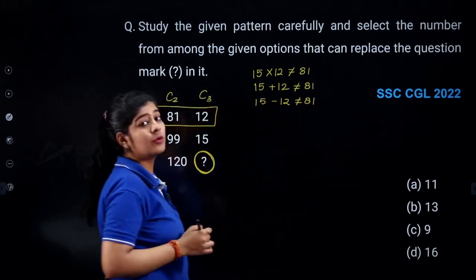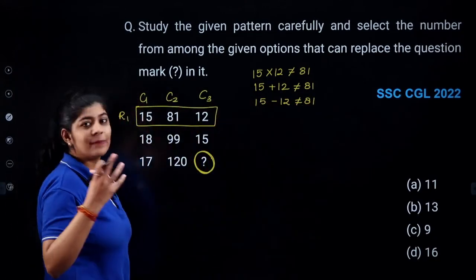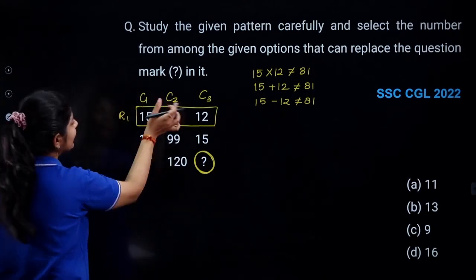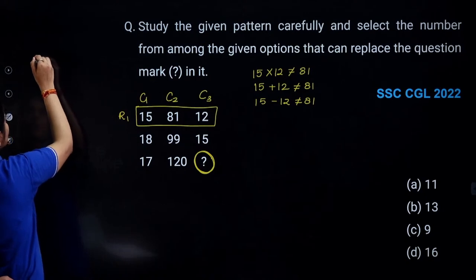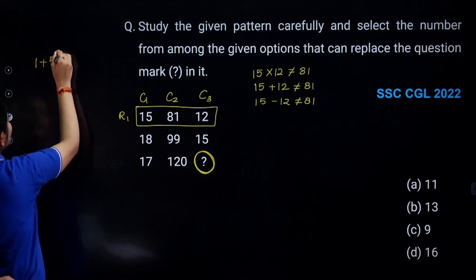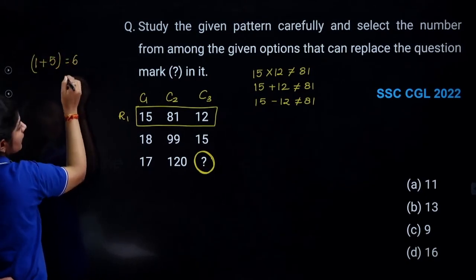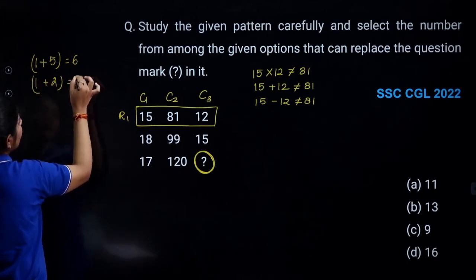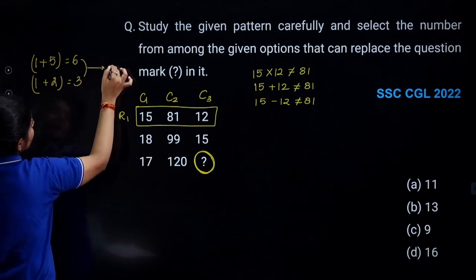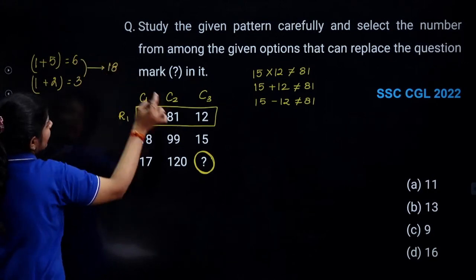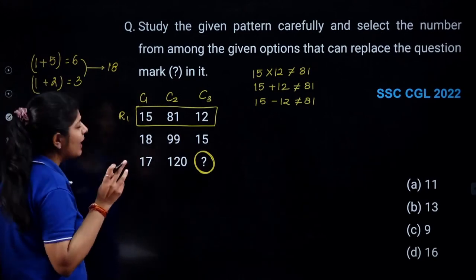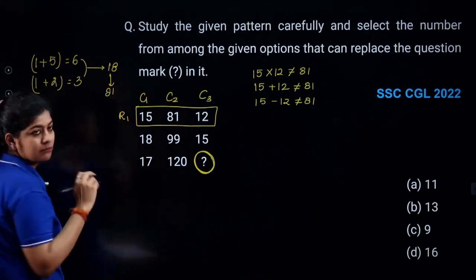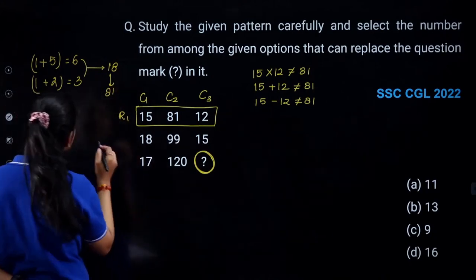So what do I need to do over here? Now I am continuously thinking. Okay, now I break this number into the digits. Here I have 1 plus 5, which gives me 6, and 1 plus 2, which gives me 3. If I multiply both of these numbers, I get 18. But here we have 81. So I may think I just reverse this number and write it as 81. There are chances.